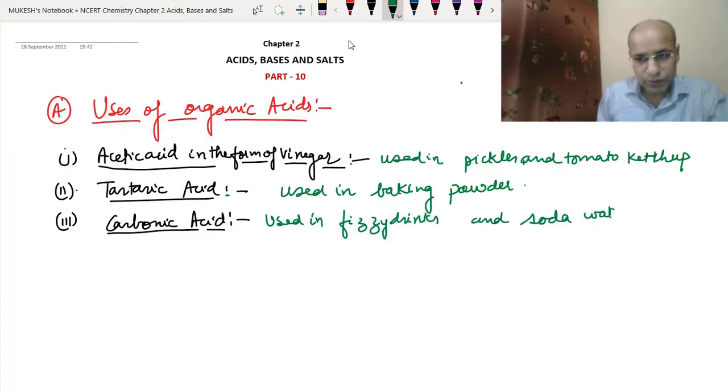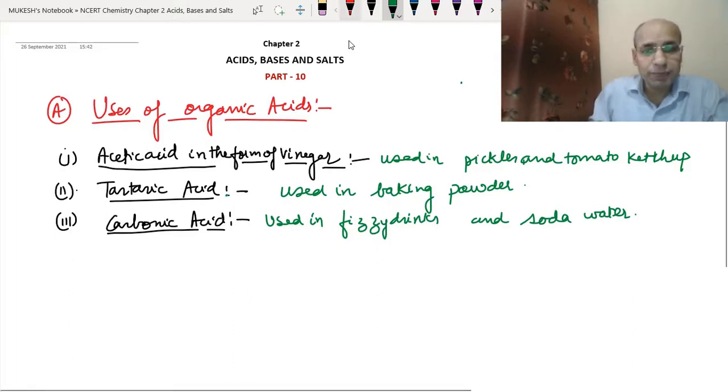So these are some of the organic acids that we use in our common daily life. Most of the things that we use, like tomato, which contains oxalic acid, and lemon, oranges, mosambi, all contain citric acid. So most of the things we consume in our daily life are organic acids. You already know the widespread uses of those. These are some of the things that we have written.